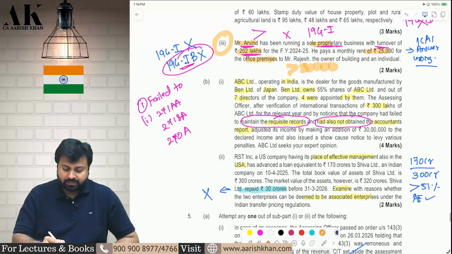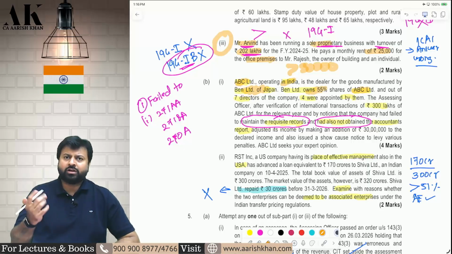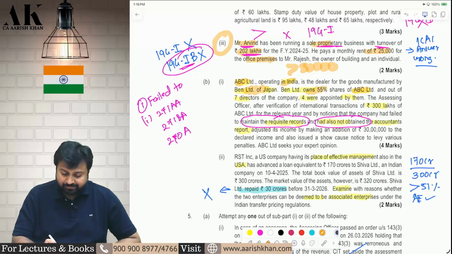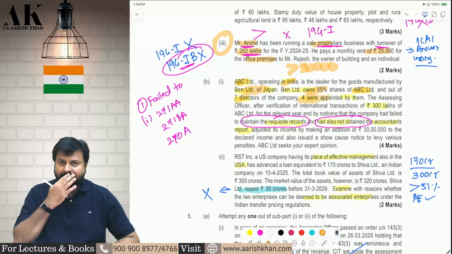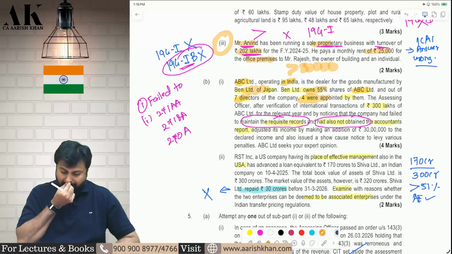Next question. ABC Limited is operating in India and Ben Limited is in Japan. Ben owns 55% shares of ABC. Both of them are deemed to be associated because it is more than 26%. Similarly, out of the 7 directors, 4 are appointed by Ben. Therefore, because of this reason also both of them are deemed to be associated. Therefore, transfer pricing is applicable.